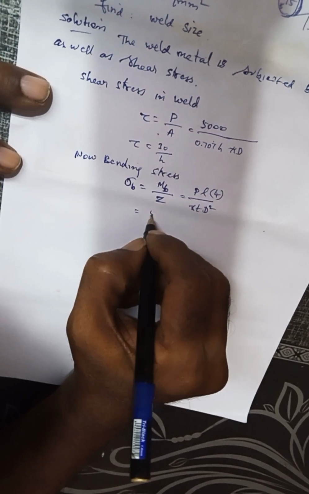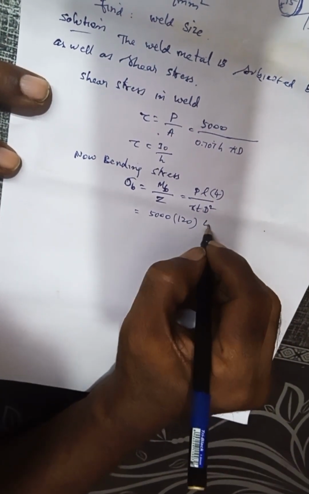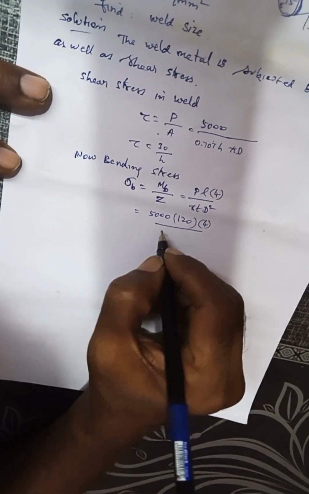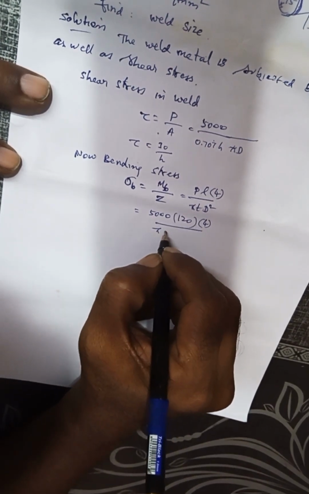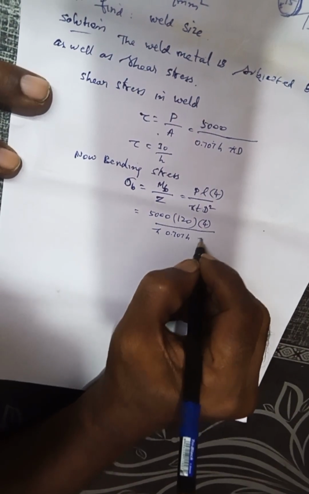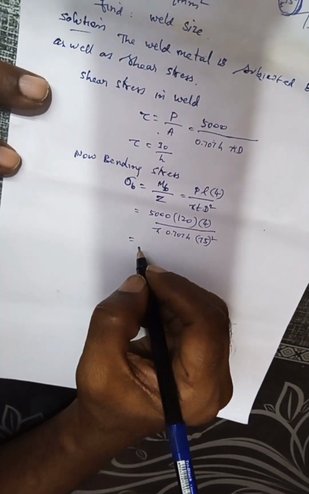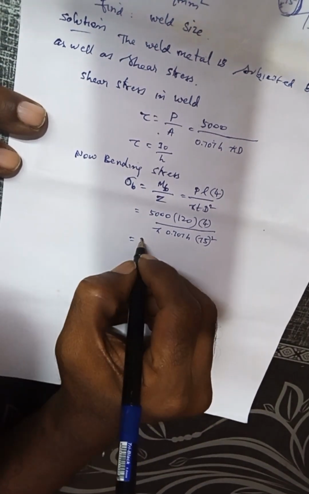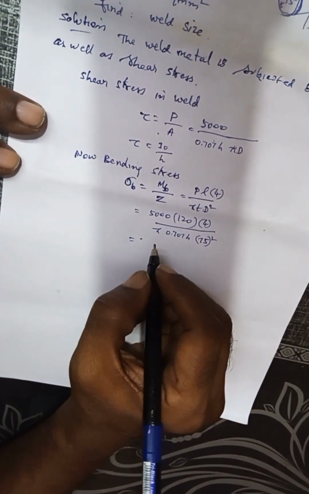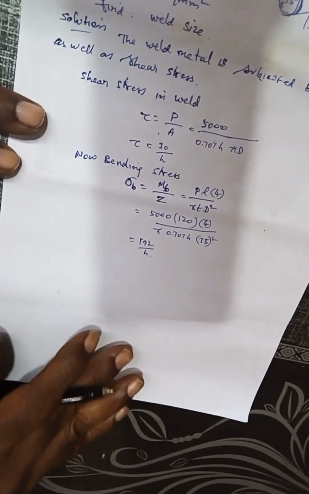Putting the values, 5000 into 120 into 4 divided by pi into 0.707 h into d square, where d is 75 square. So what we will get? We will get 192 divided by h.